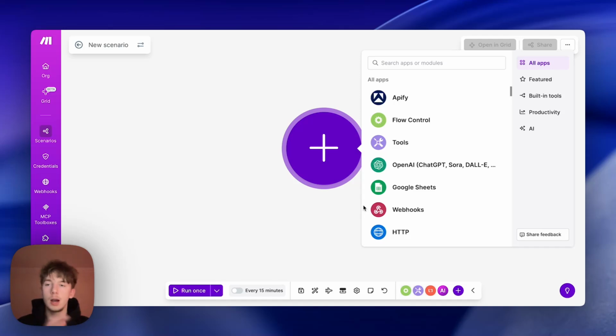Let's not waste any time. I'm going to show you this step by step so you guys can copy exactly what I'm doing and it'll work for you, right? So let's get right into it.